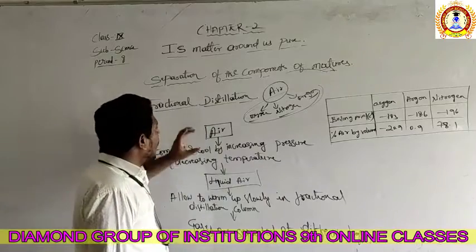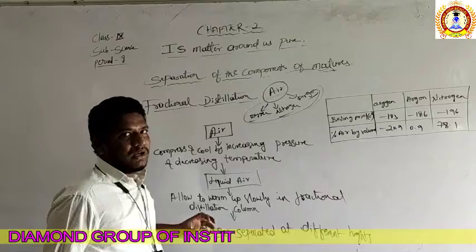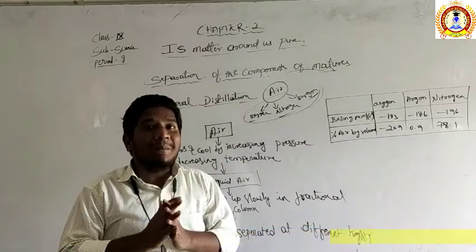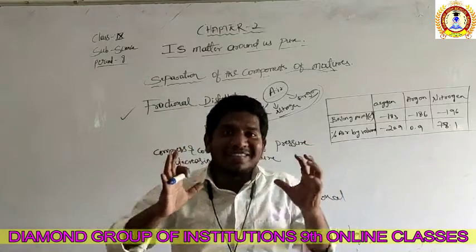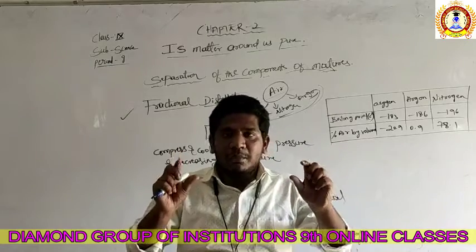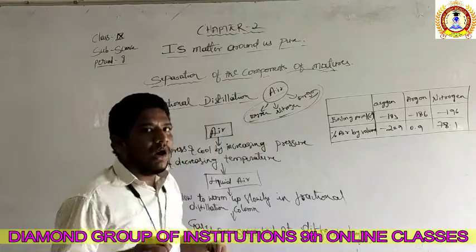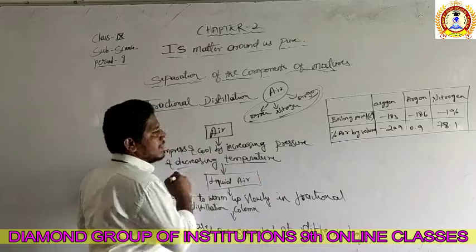So right. Now you take the air here. When the air is compressed, right? In the first chapter we discussed matter and the states of matter, in which we discussed that whenever you compress the air, it becomes liquid, because we are bringing the molecules nearer, as the liquid molecules are. So right, simple. How to compress the air? By increasing pressure and decreasing temperature.